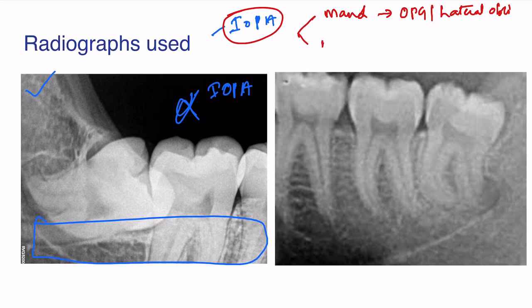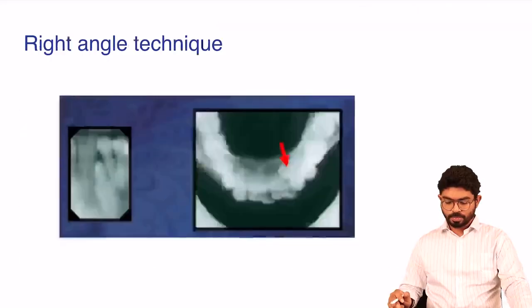When you are planning to extract the maxillary teeth, the choice is the OPG or the PA view or the Waters view. They can ask you which extraoral radiographs are advised for mandibular or maxillary molar extraction. Do make a note of this.